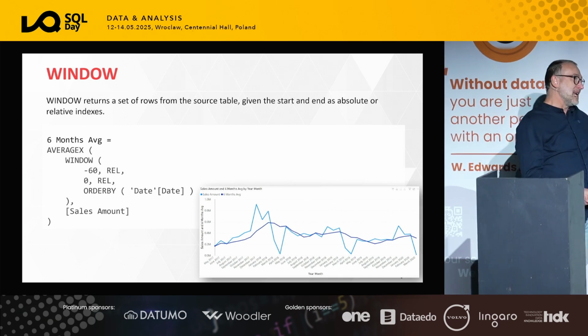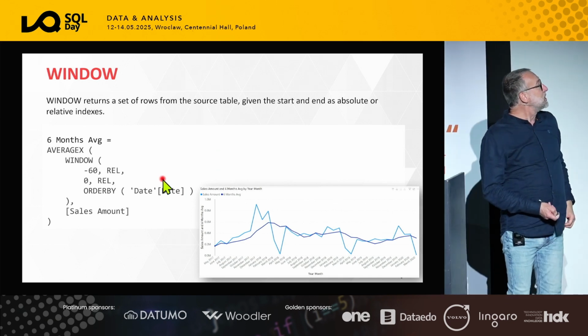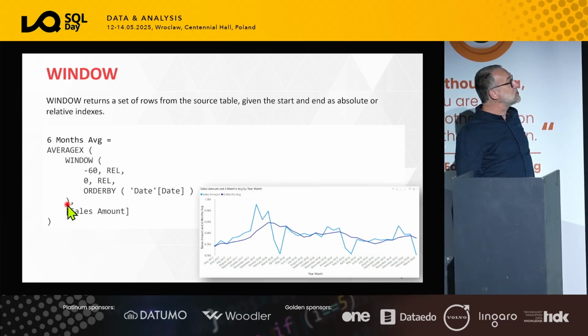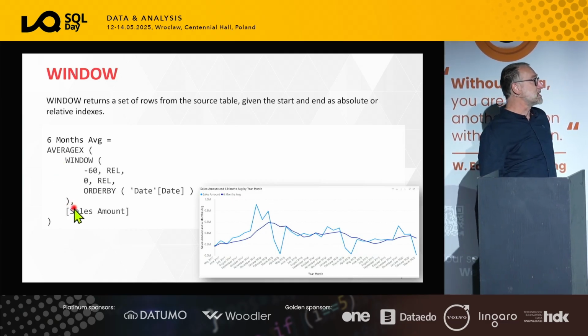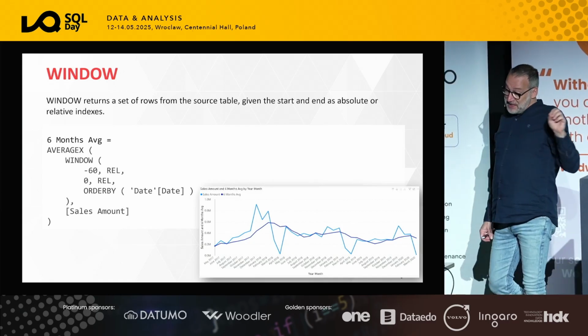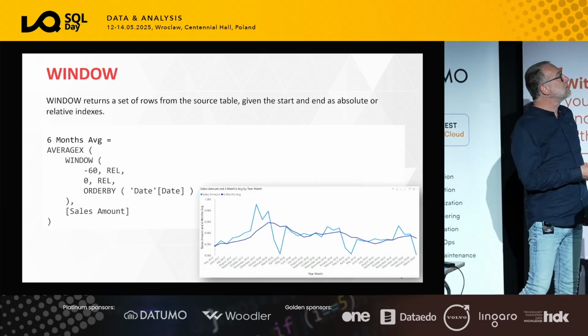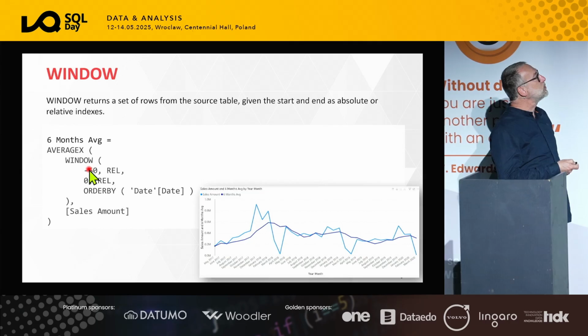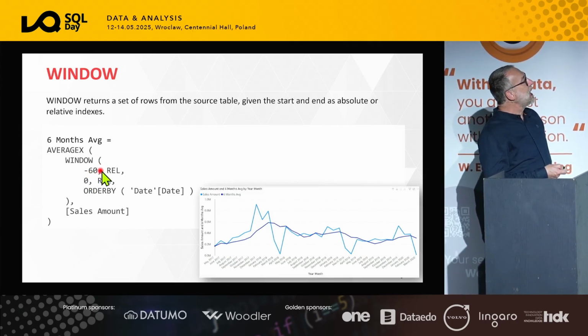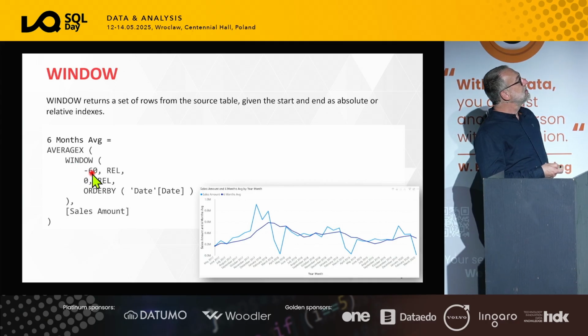One of the last functions we're going to look at is window. Window is by nature a function that returns a lot of rows. It's not expected to return only one row, and it somewhat mixes index and offset, because you specify the coordinates of the window you want to obtain out of the source table by saying I want, in this case, the 60 elements relative to the current row up to 0 elements relative to the current row.